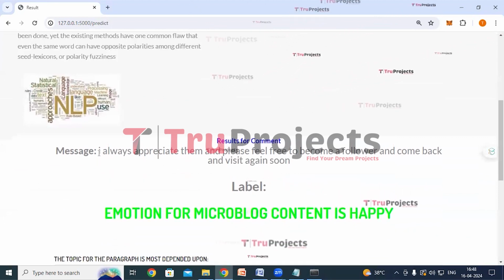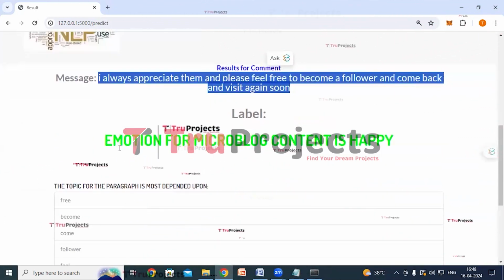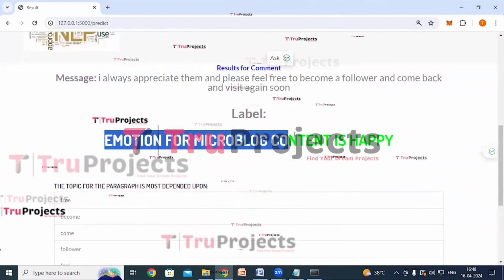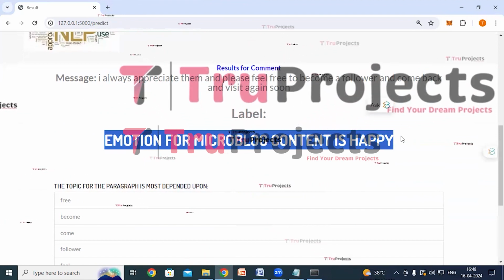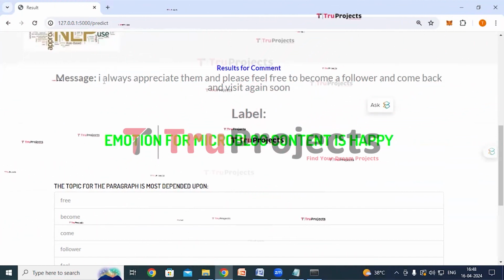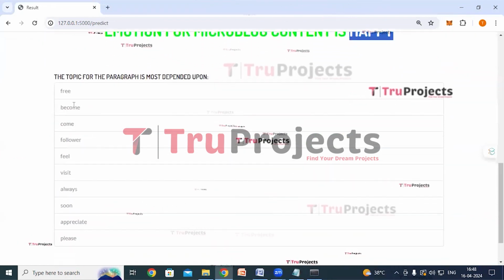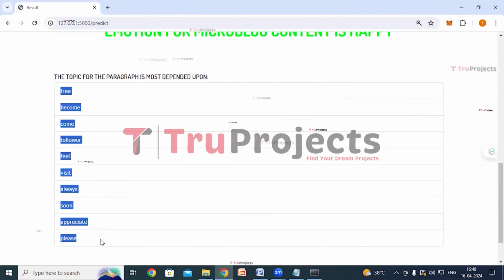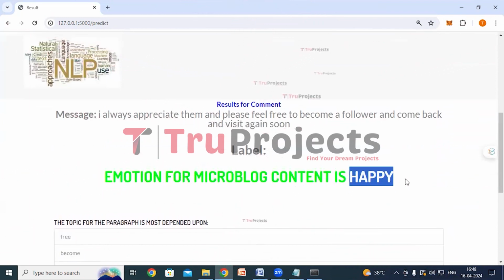So this is the message I have given. And here we can see the detection, that is, emotion for microblog content is happy. So the application has detected the emotion in this message as happy.